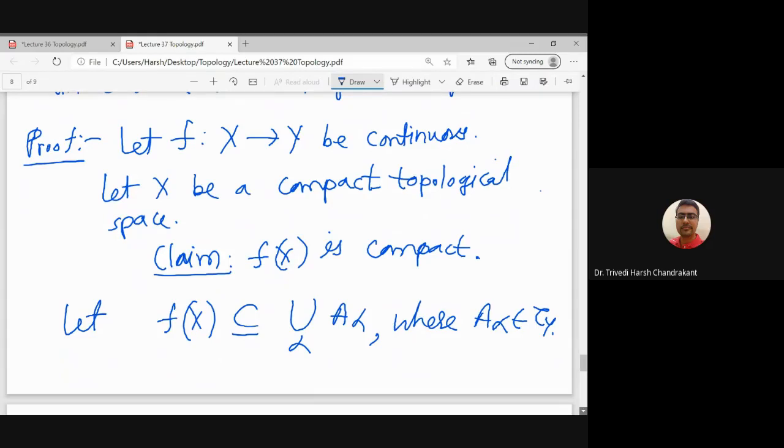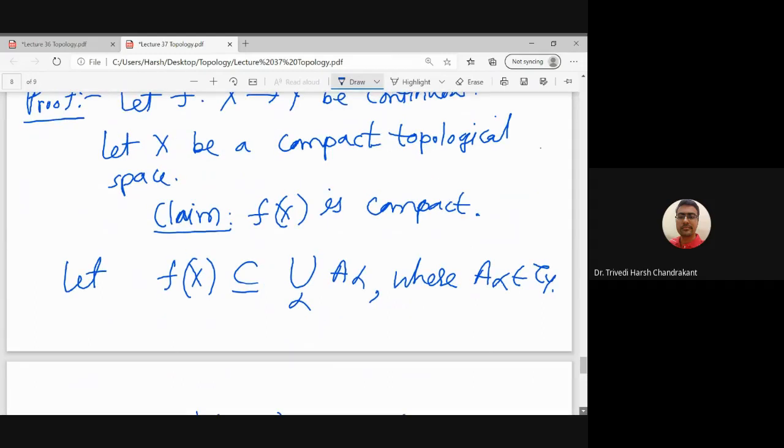Let us start with an open cover of the entire space Y, and then we will show it has a subcover. So basically, we are verifying property star. f(X) is contained in the union of A_alpha, where A_alpha is open in Y, the codomain of f.